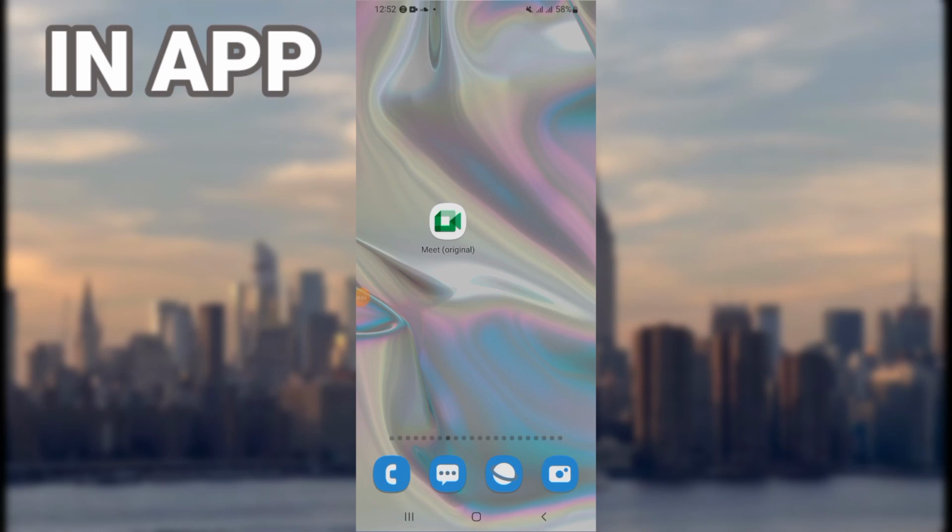I will show you how to fix Google Meet share screen sound problem. So let's fix this issue together.